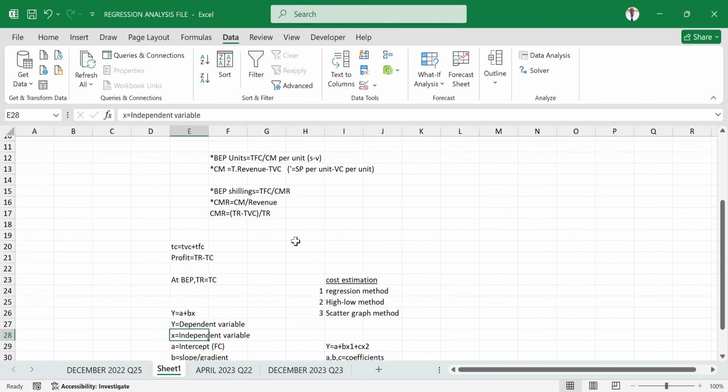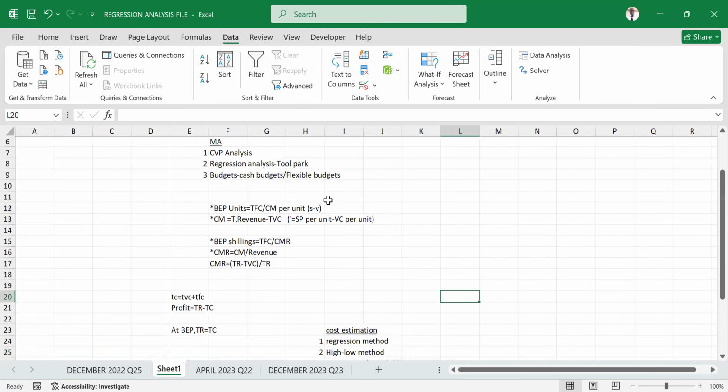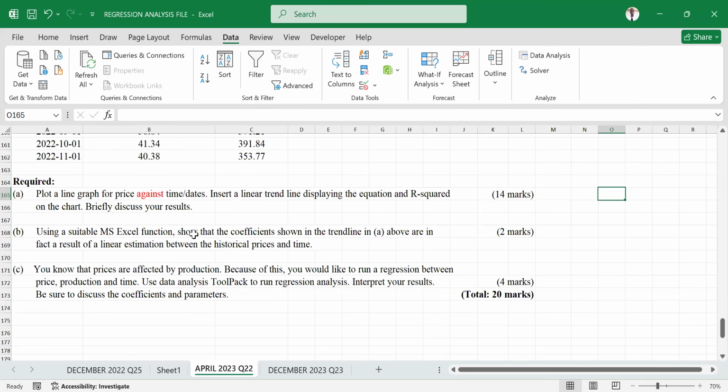I'll not talk about the high-low method and scatter graph here because I know you've covered it. But as we hunt for other questions in the same area, we will get a question around this and we will see how to represent the high-low and scatter. They're well represented when you see them in detail. Now, let's look at this question here.